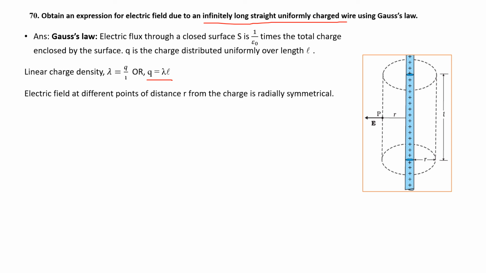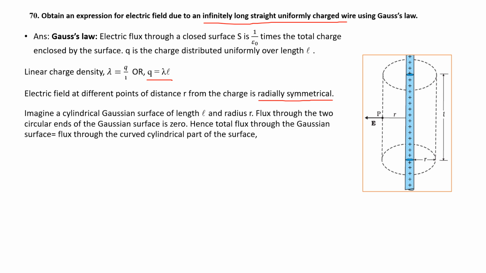Electric field at different points at distance r from the charge is radially symmetrical. Imagine a Gaussian cylinder, a Gaussian surface of length L and radius r.